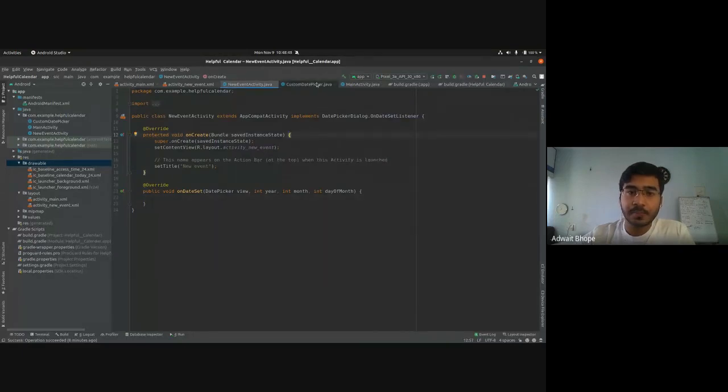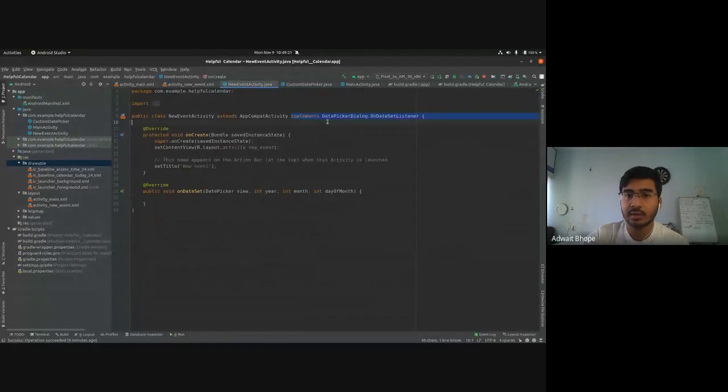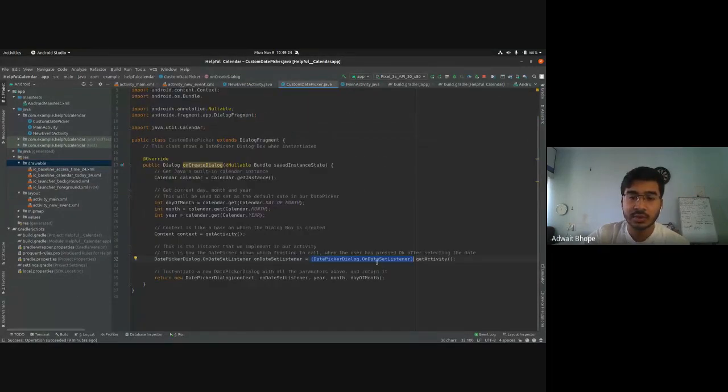So let's go back to our CustomDatePicker.java. Over here, what we are doing is again calling getActivity first. We are getting a reference to the object that created this dialog box, and we are typecasting it into this interface OnDateSetListener. This is just typecasting in Java. And this will only be successful if you implement that interface that we just did. If you do not do this, it is going to show you an error, ClassCastException or something like that.